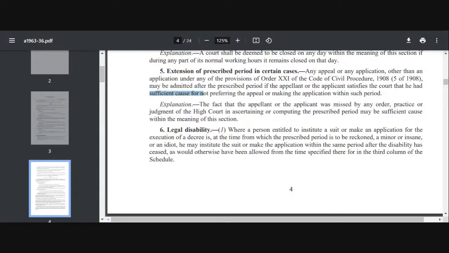Negligence of pleader or his clerk. Bona fide mistake of counsel is allowed as a sufficient cause, but if the pleader or clerk is negligent, then it is not allowed. So there are cases which you should read. There are some very important cases which you should go through. Please note that down.